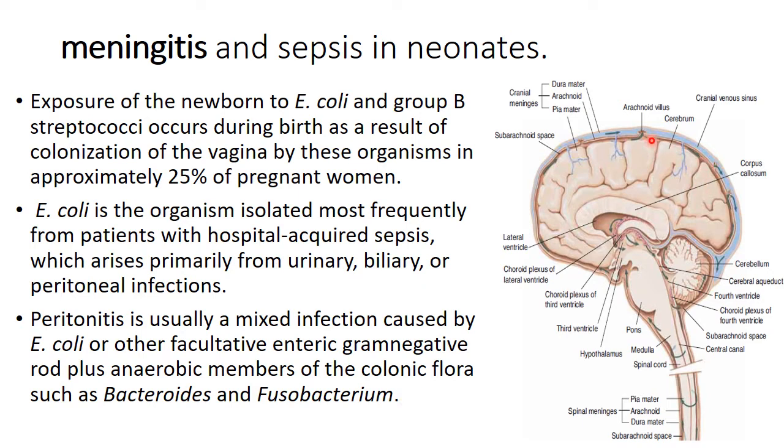This is the anatomy of the brain. These are the meninges. The meninges consist of the dura mater, which is the outermost. The middle is the arachnoid, and the last one, the innermost, is called the pia mater. These three membranes are called meninges.